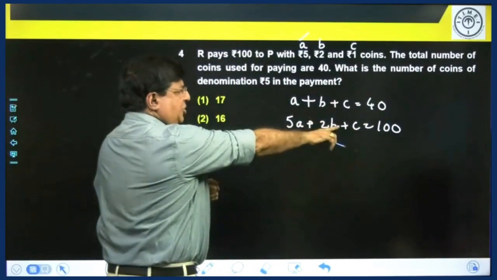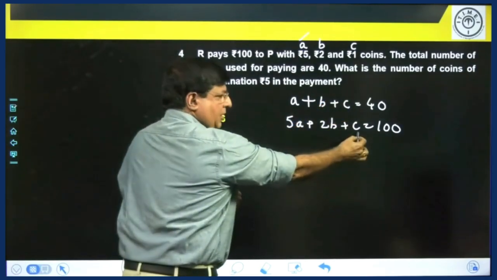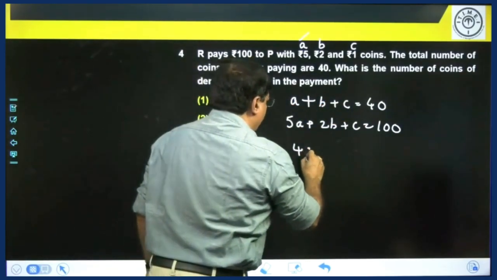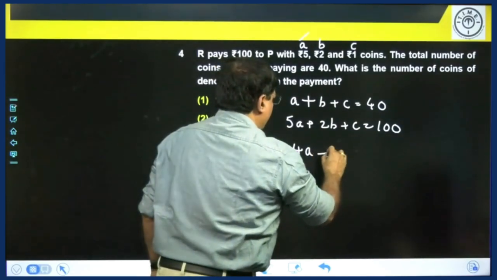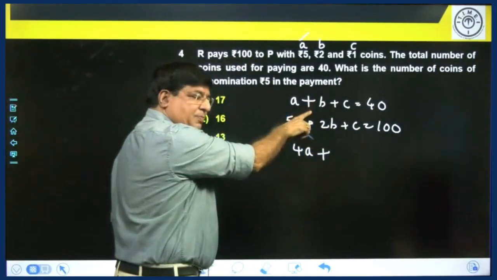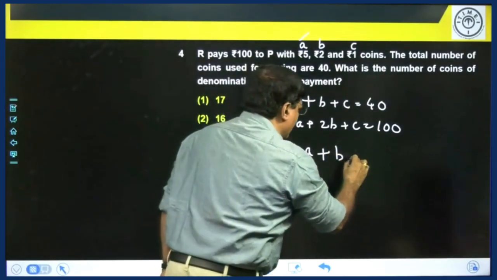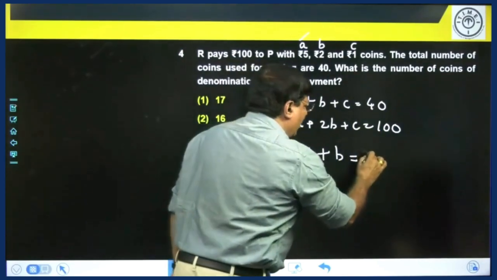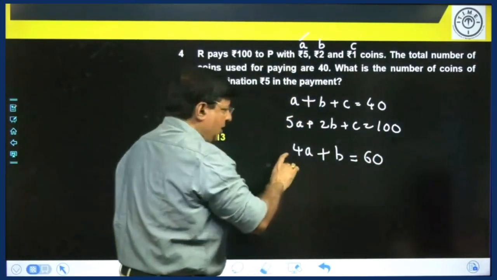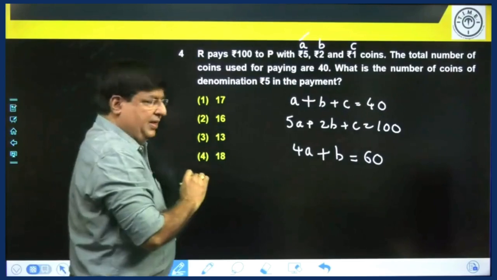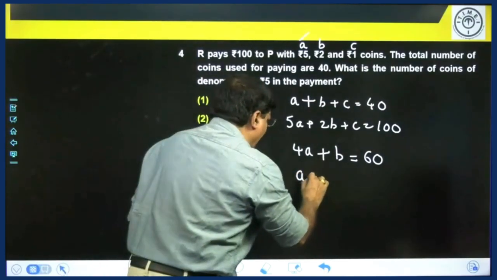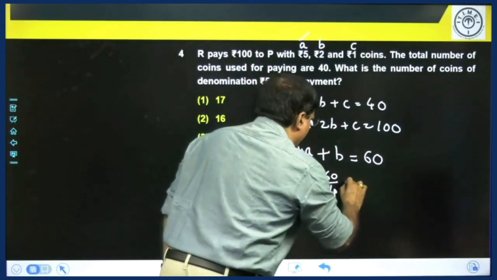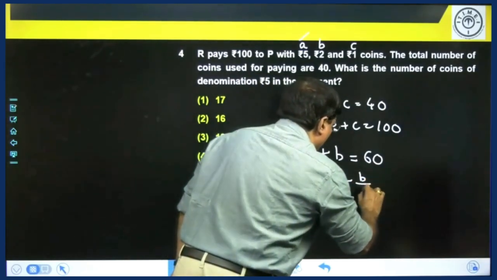When you subtract these two equations, C is gone. 5A minus A gives you 4A plus 2B minus B gives you B. C minus C is gone. 100 minus 40, 60. So what is the value of A from this? A will be 60 by 4 minus B by 4.